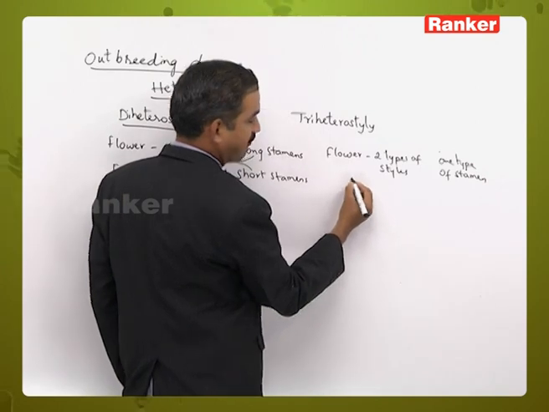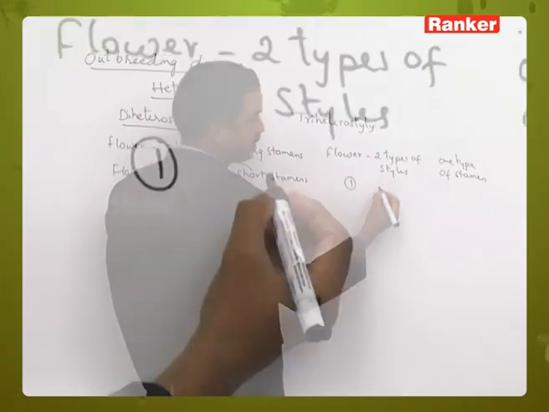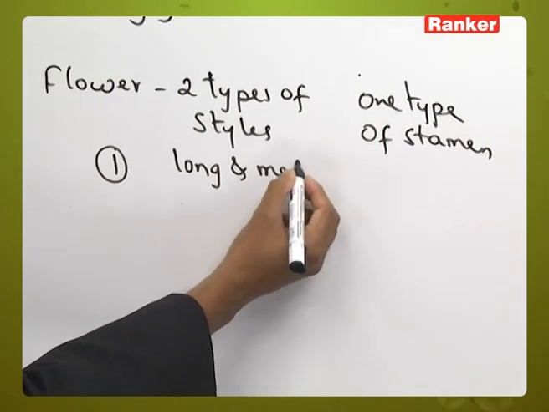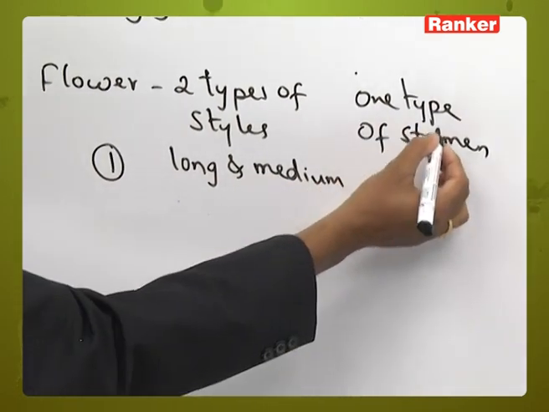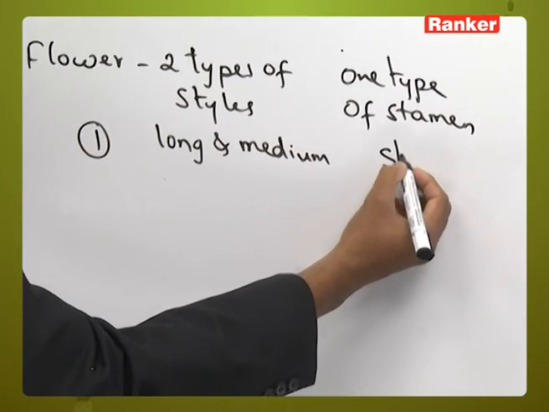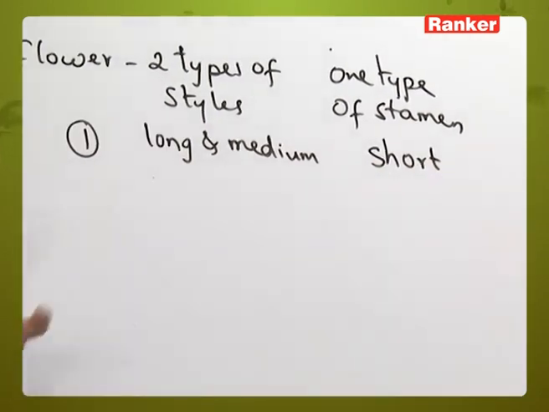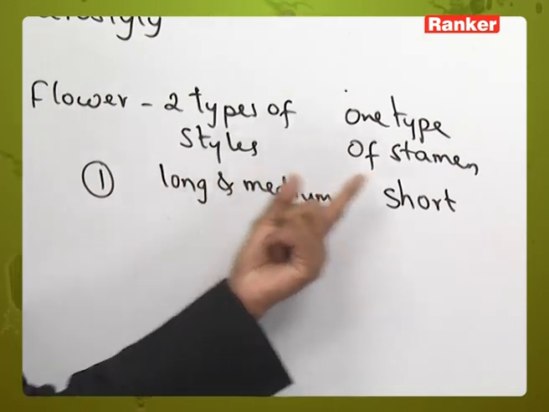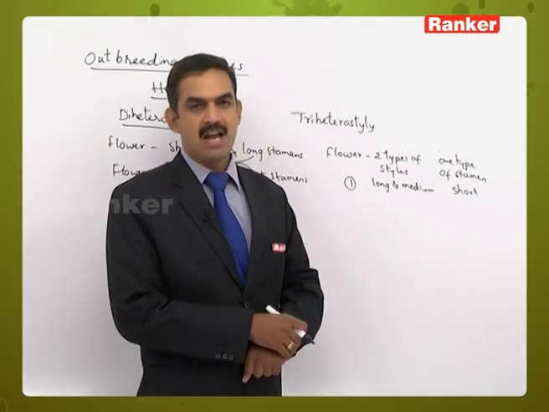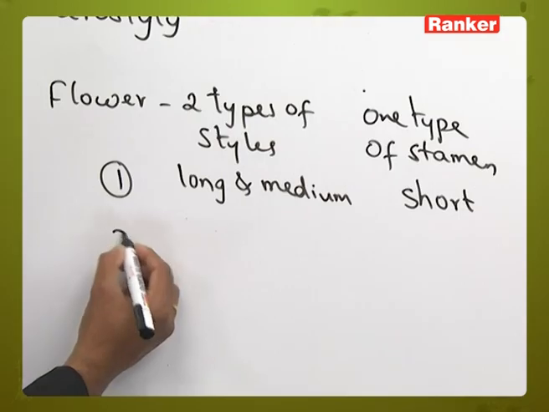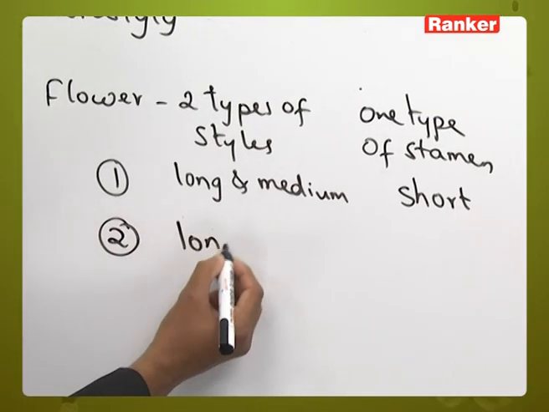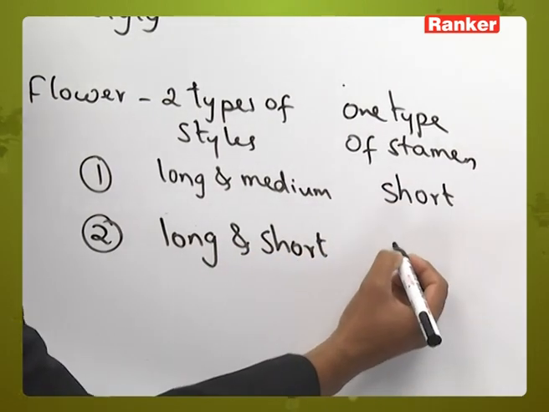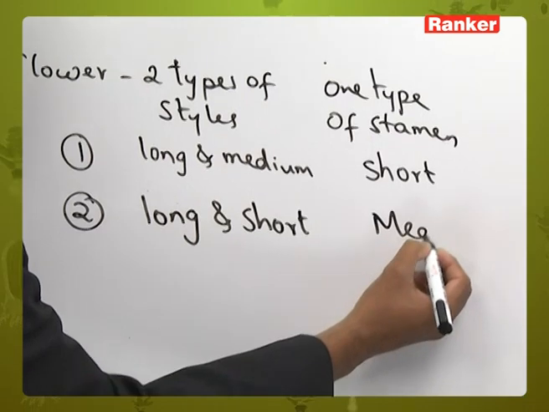Let's take the first flower: if it has long and medium sized styles, the stamens present in the flower will be short. As the styles are long and medium, there is no possibility of self pollination with the short stamens of the same flower. The second type of flower, if it has long and short styles, the stamens present in that flower will be of medium size.